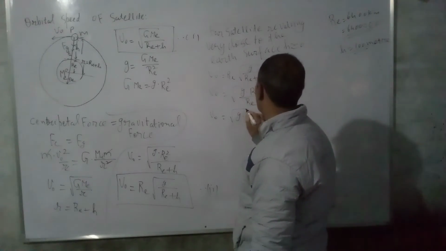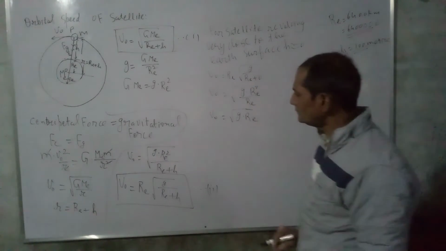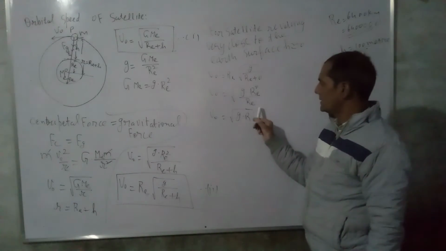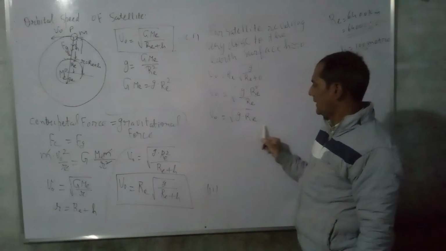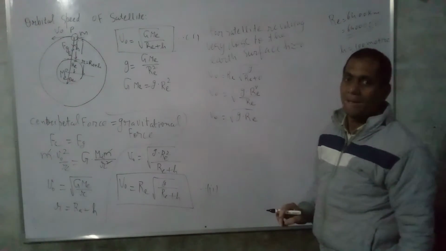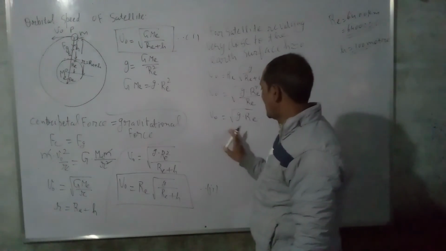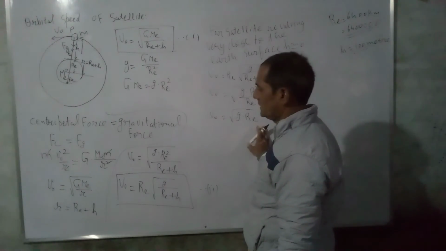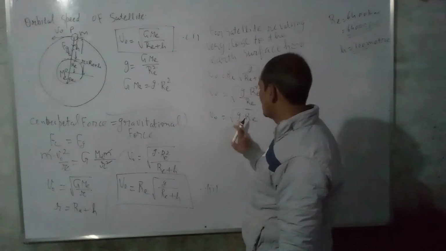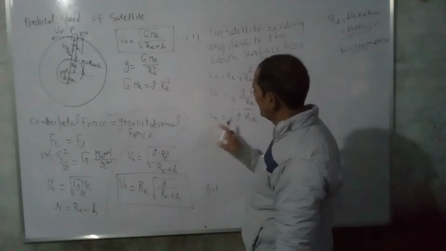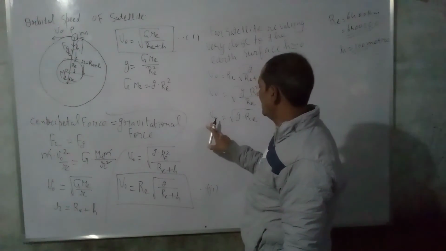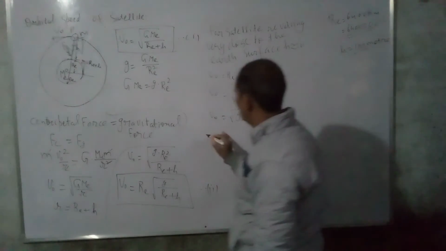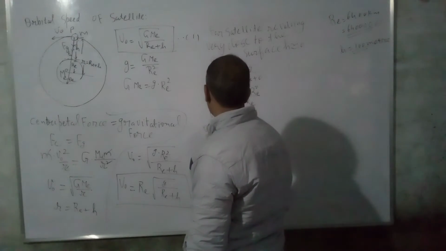So thus the orbital speed of a satellite is constant. For a satellite revolving very close to the Earth's surface, the orbital speed is given by this equation. Here g is constant and r is constant, so the orbital speed will be constant. This is the orbital speed of a satellite revolving very close to the Earth's surface.